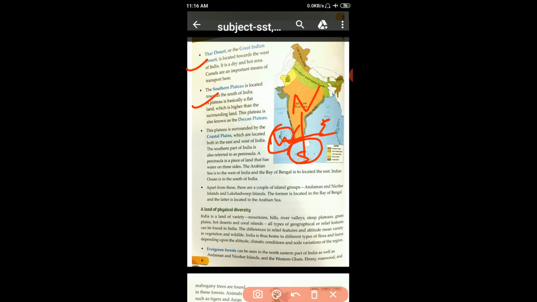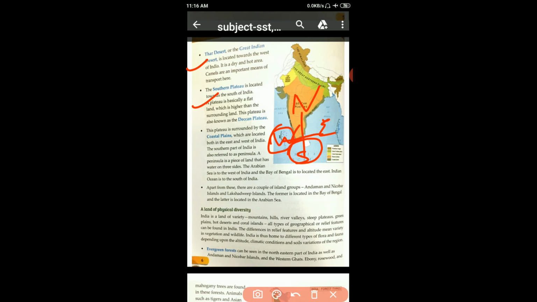The southern part of India is also referred to as a peninsula.